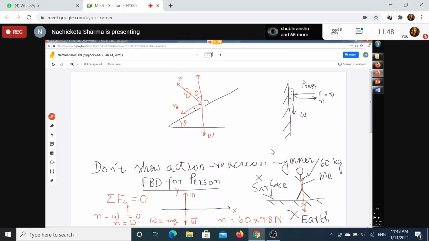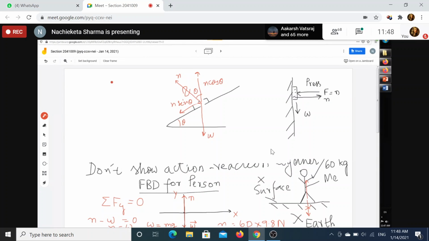So you can write it as N sin theta, and the adjacent will be cos theta. This one is the adjacent, so this will become your N cos theta. Now the body is in equilibrium, so you have to apply Newton's first law along the y-axis. So you will write sum of all Fy is equal to 0 because there is no motion or no acceleration along the y-axis. The body is at rest.